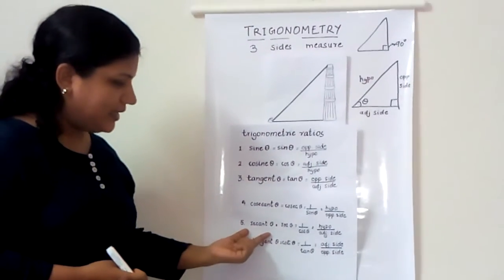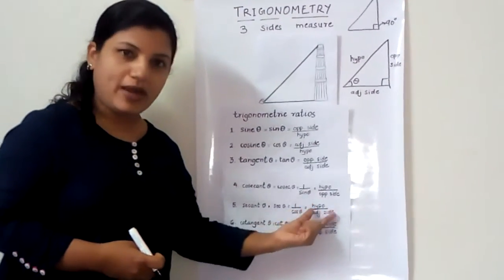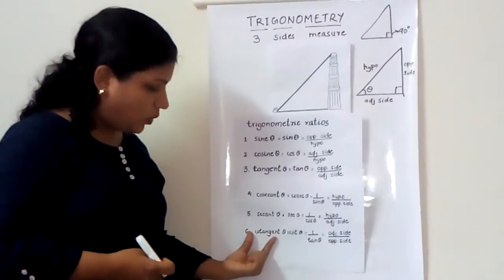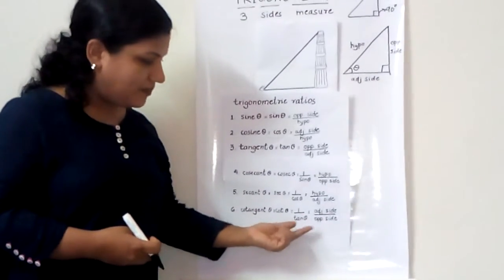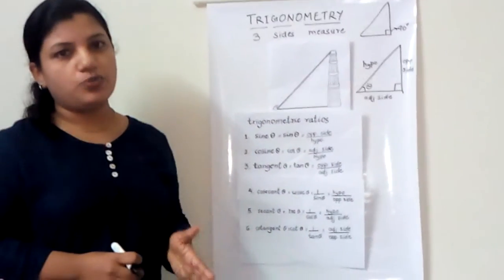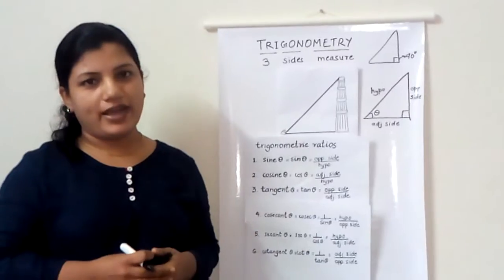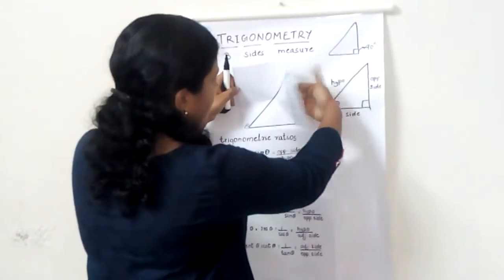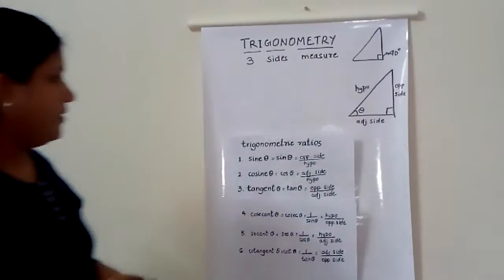Secant theta, on the other hand, is the inverse of cos theta. So that will be hypotenuse by the adjacent side. And finally, the cotangent theta, which is cot theta, is 1 by tan theta, and that is adjacent side by the opposite side. So these are the ratios which help you to find different parts of the right triangle. Now we can consider the first two ratios that we learned, the sine theta and the cosine theta.